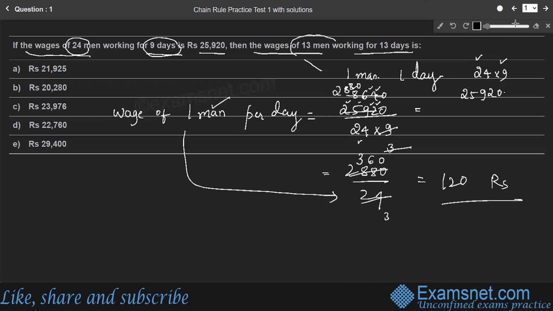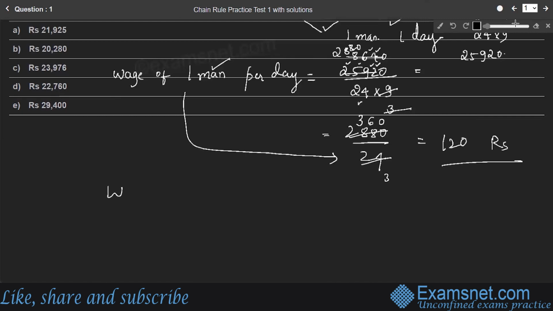Therefore, the question is what is the amount that 13 men earn for 13 days, right? Therefore, the required answer is the wages of 13 men for 13 days. The wage of one man in 1 day is 120 rupees.